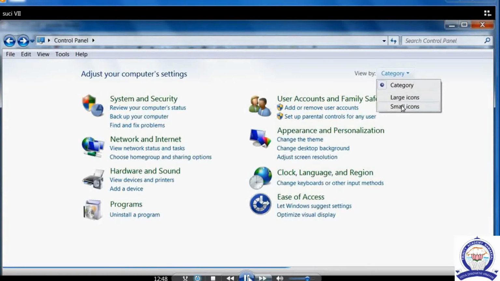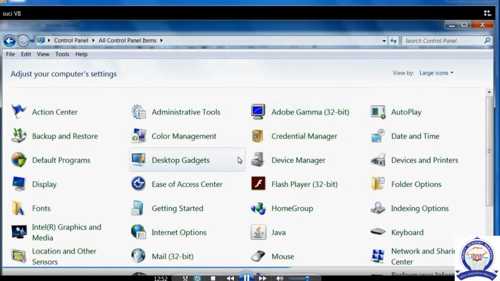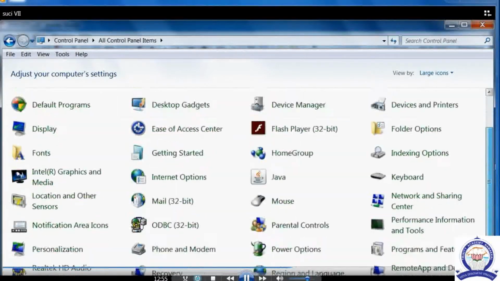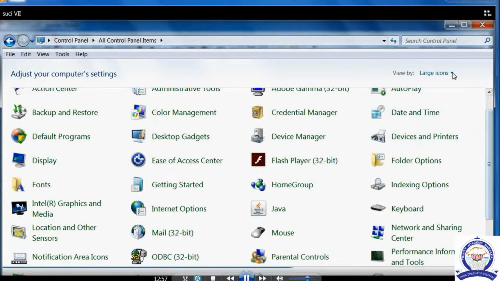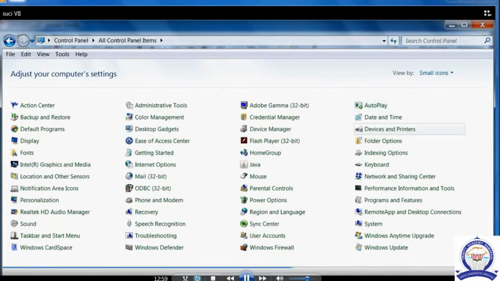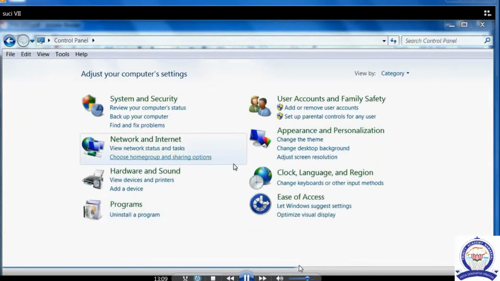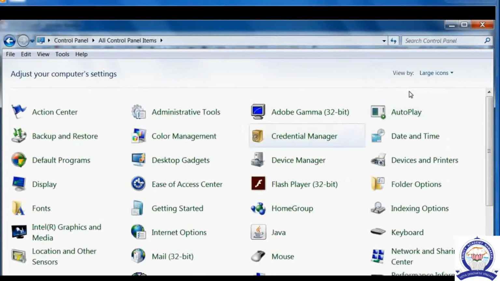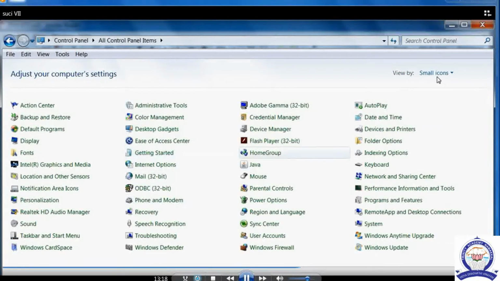Inside the control panel we have the view by option, with 3 different options: category, large icons and small icons. See, this is the large icons view, and if we click small icons, we can see the same options in small size. The normal one is category, what we saw previously. Okay children, this is category wise, and inside view by 3 options are there: large icons, small icons and categories.